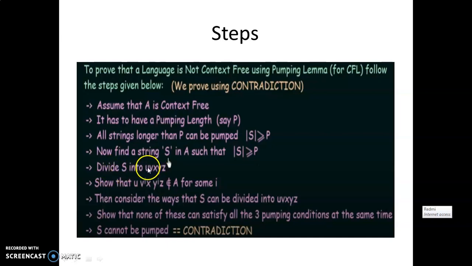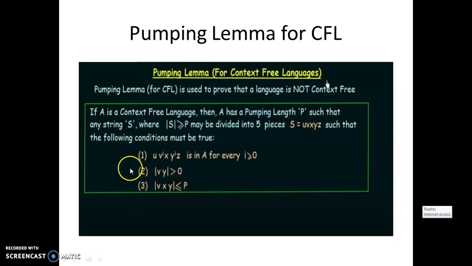After dividing S into the 5 parts, we have to find out whether the divided string satisfies the first condition of the pumping lemma or not. What is the first condition?